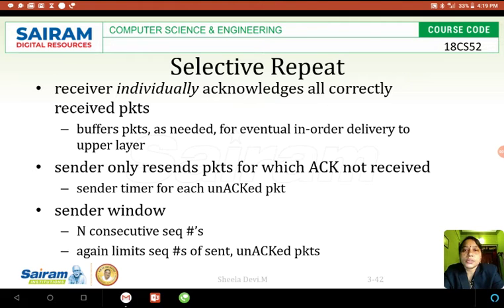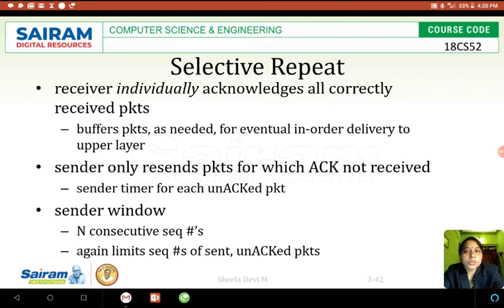In the selective repeat, that thing will not happen. The same packets will not be resent if the in-between packets are lost. Only the packet whichever is lost will be resent. Other than that, no other packets will be resent. This is the difference between go back N and selective repeat.